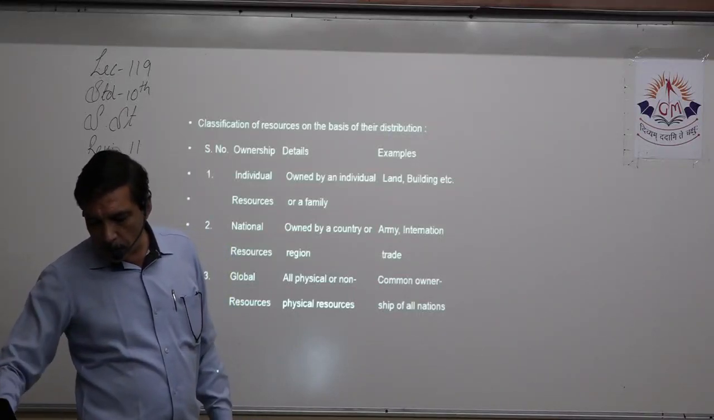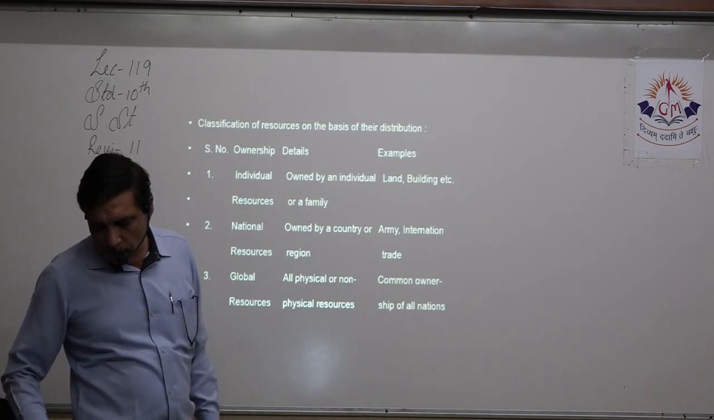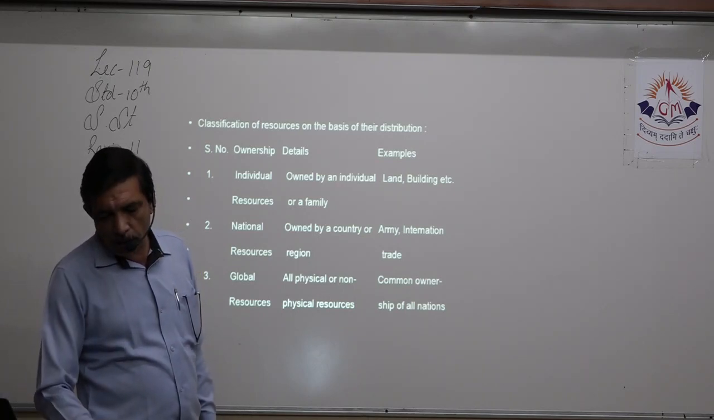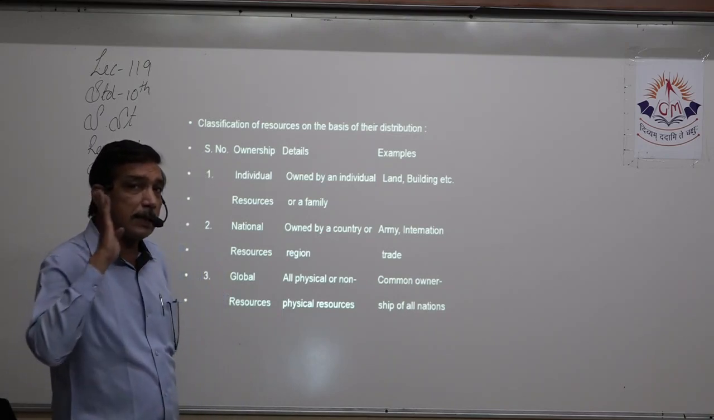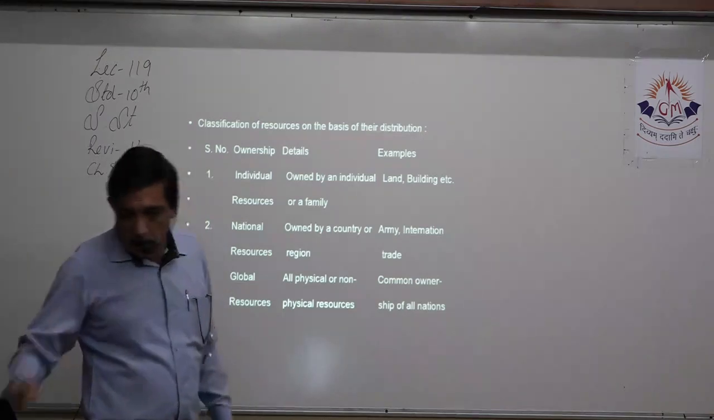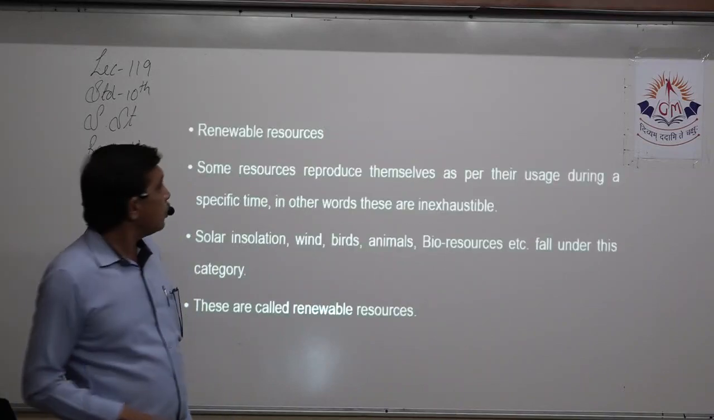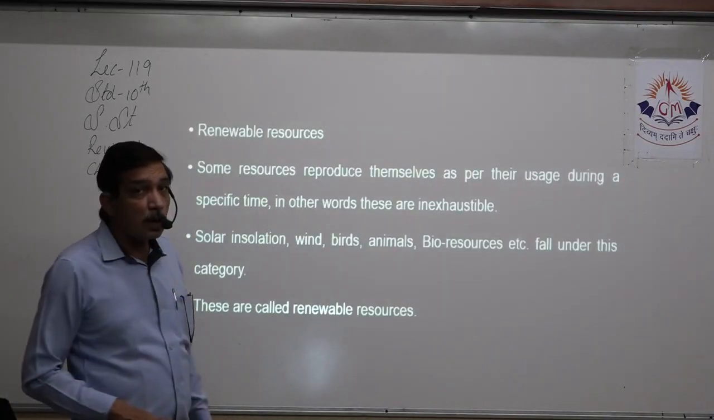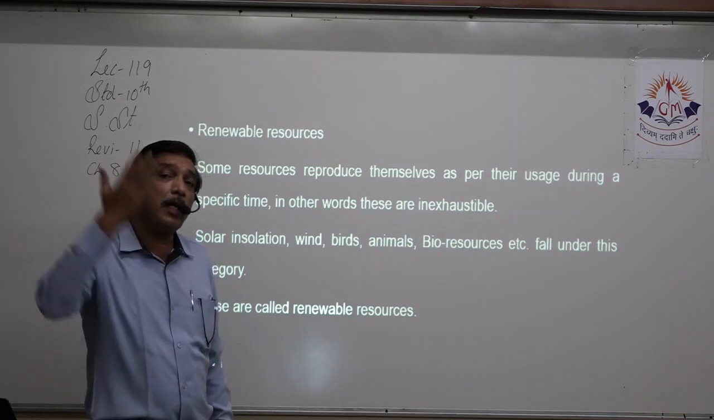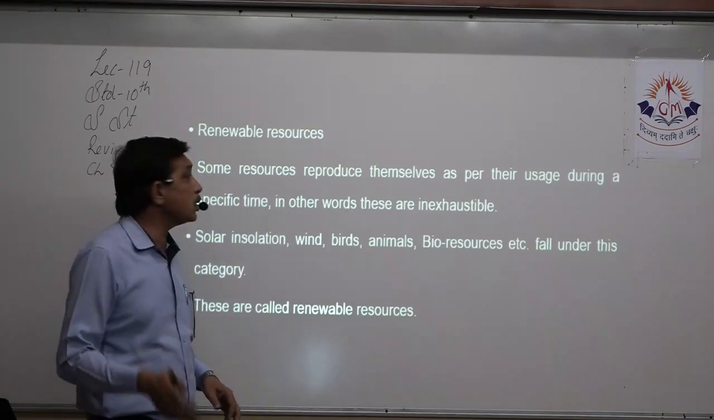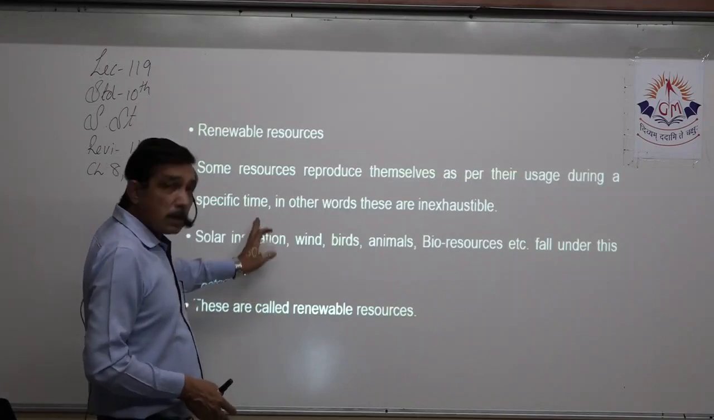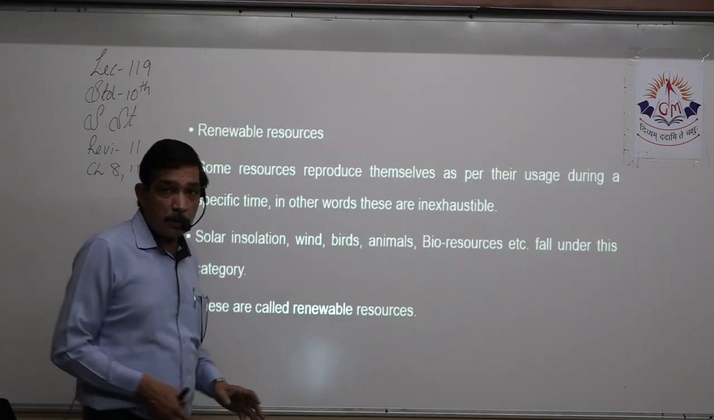Then classify resources based on their renewability or define according to their renewability or non-renewability. This is a 2-mark question because it has exactly 4 to 5 points. Now what are they? Some resources, renewable resources. What are renewable resources? Which we can renew again and again. So some resources reproduce themselves as per the usage over a specified time. This is the definition, right? Now which are the examples?